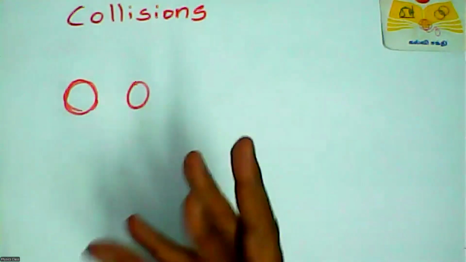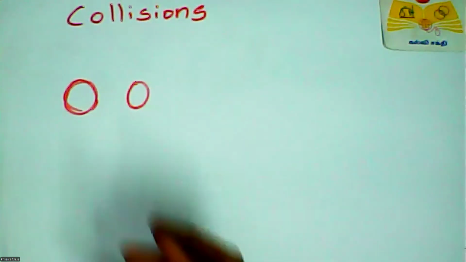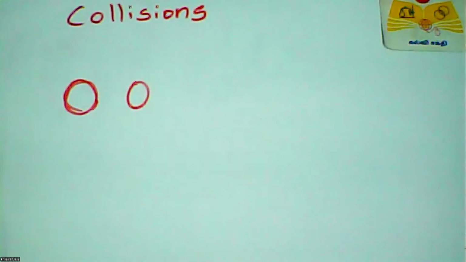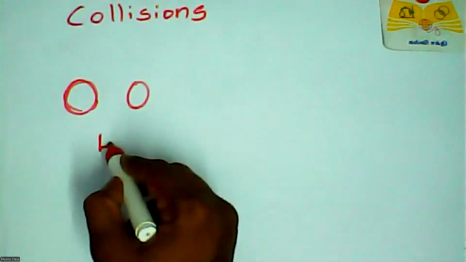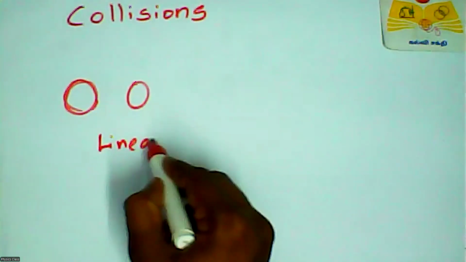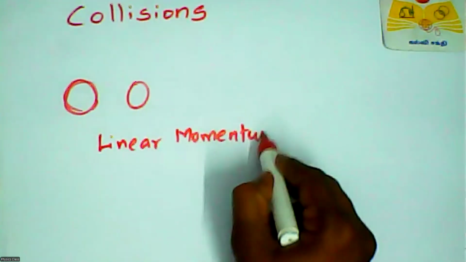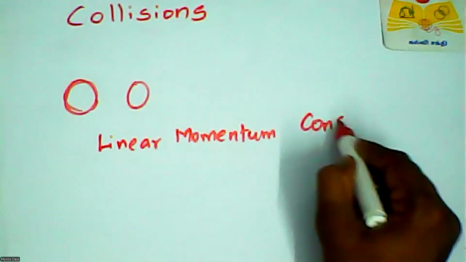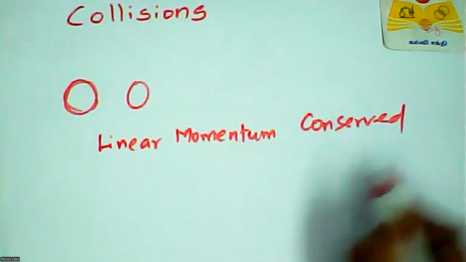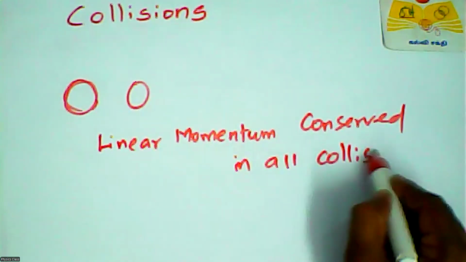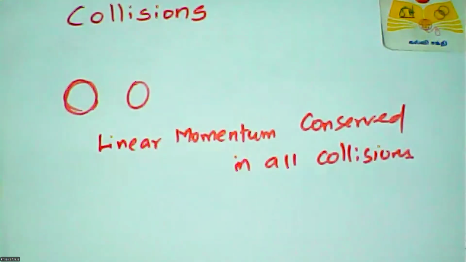In all our collisions, there is one term that is considered. That term is linear momentum. Linear momentum is conserved in all collision processes.